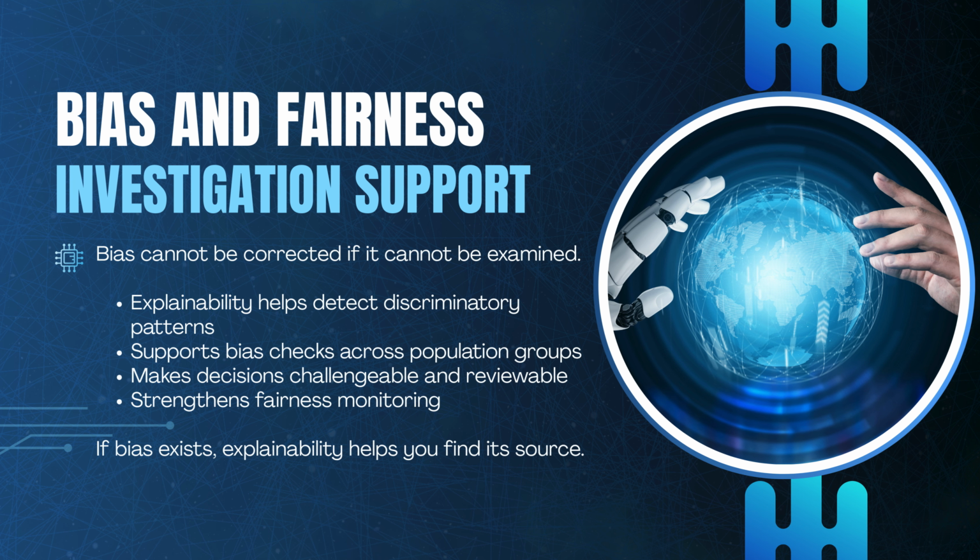Bias cannot be corrected if it cannot be examined. Explainability plays a critical role in identifying discriminatory patterns within AI systems. It allows us to analyze how different variables influence outcomes across population groups. When decisions become explainable, they become challengeable and reviewable. This strengthens fairness monitoring and supports responsible AI governance. If bias exists, explainability helps you trace its source.